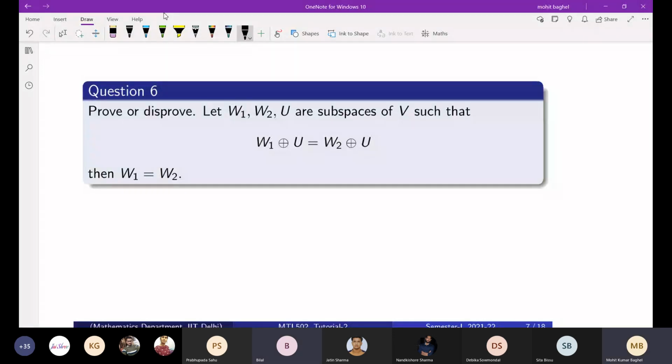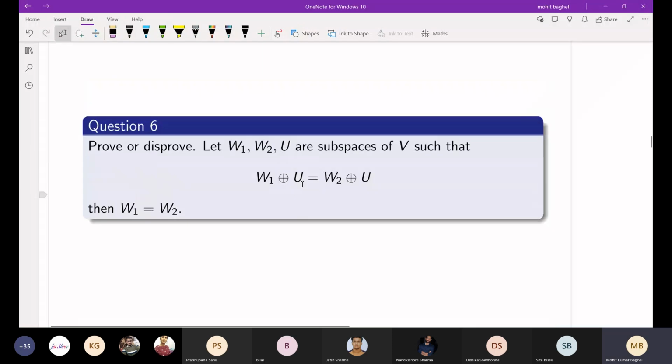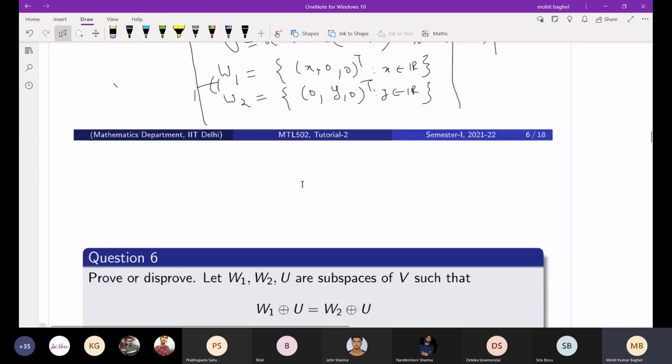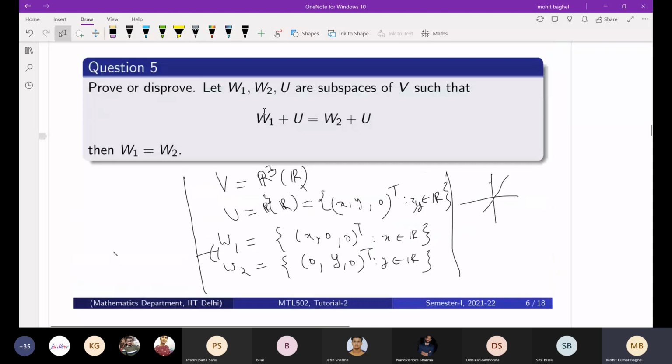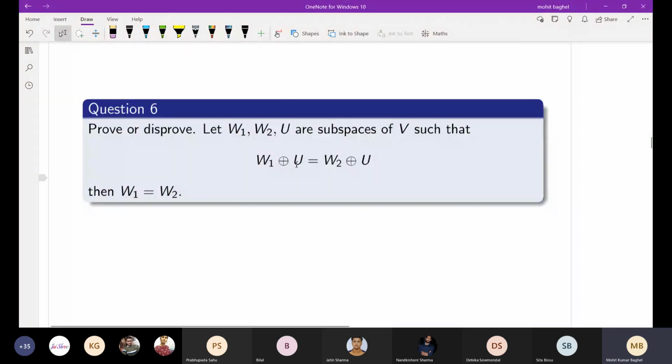So first of all, I was asking what the difference is. So you have to tell me. In that first question, that was just the normal sum, and that was taken. That was just sum. But here we have direct sum. Now whatever you are telling me, what do you mean by direct sum? For W1 plus U, I mean here that every vector of this whole space must satisfy this W1 plus U.